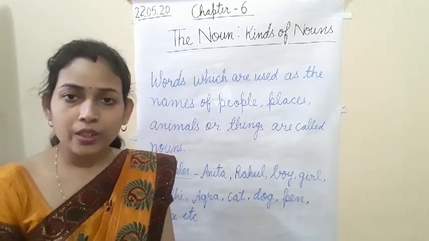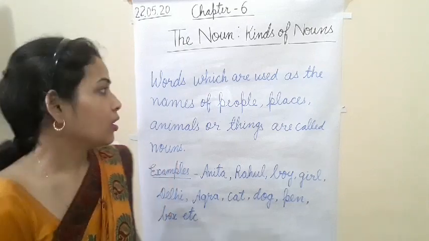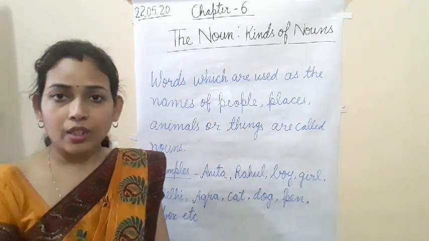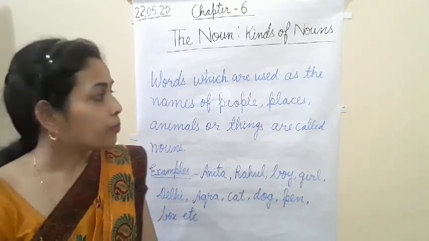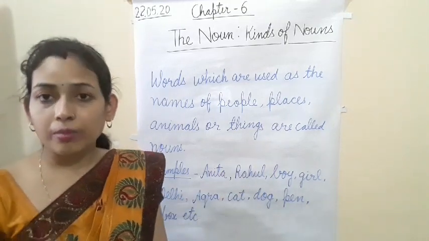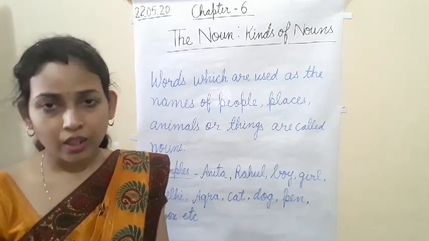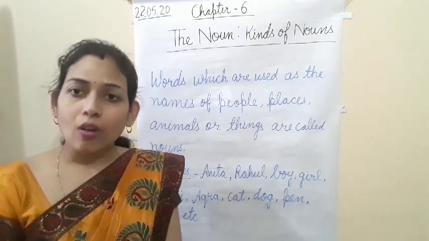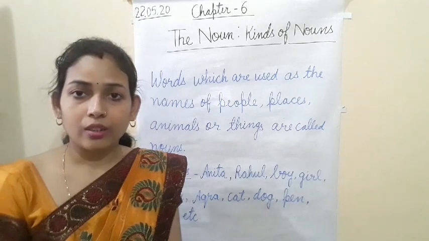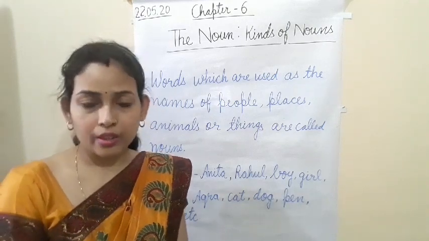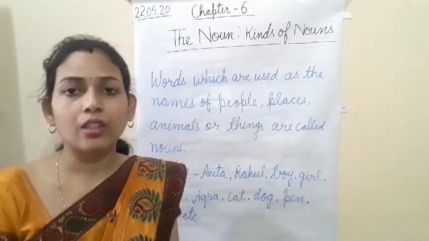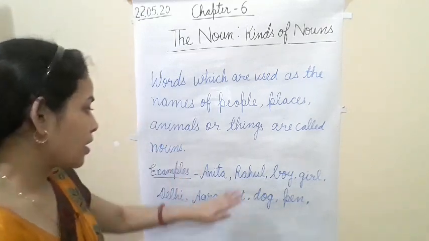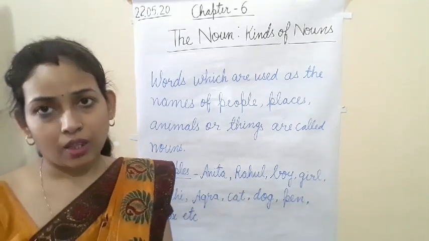So I hope this is clear. What is a noun? Words which are used as the names of people, places, animals or things. Or we can say all the naming words are called noun. Simply we can say naming words are noun. These are the examples of noun.